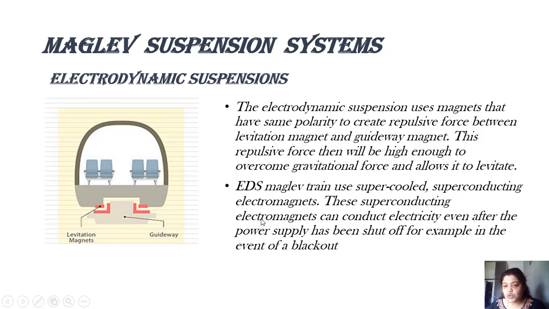Now these superconducting electromagnets can conduct electricity even after the power supply has been shut off, for example in the event of a blackout. How can they conduct electricity even after the power supply has been shut off? Because of the superconductor's property called persistent current. Once the current is induced, it is going to move without dropping in its value.